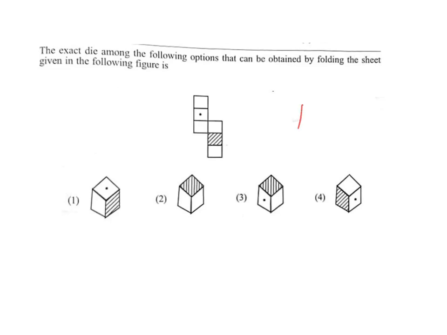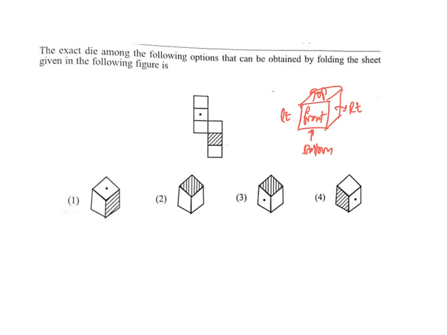Generally, for example, you take a dice. The dice has 6 faces. So this is top, here you have bottom, here you have front, and at the same time you have back on the opposite. So this will be your right, and here you will have left. So this is the closed form of dice. Now what he is asking is, if you open it like this and he has given some symbols and again he is closing it, which of the following options are correct?